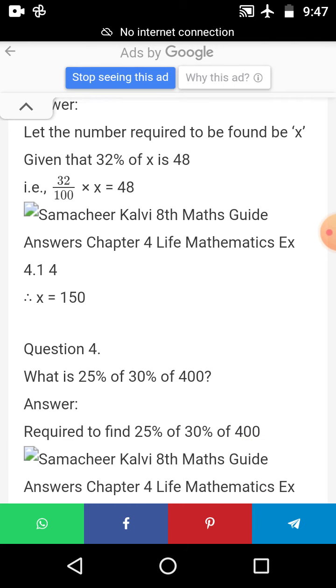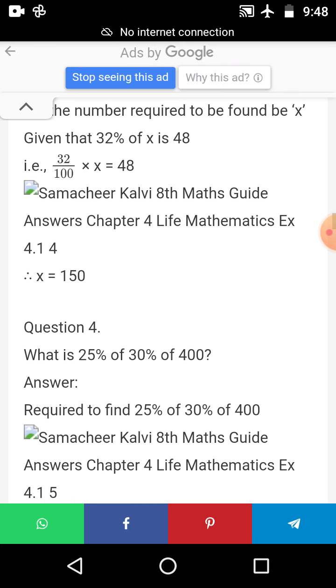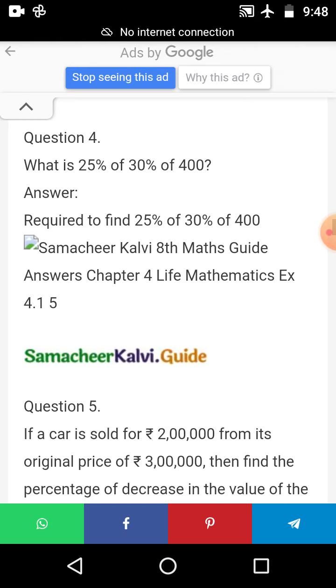See the solution here. 32 by 100 into x equal to 48. Then keep the x to the left hand side and put the numbers to the right hand side. Then 48 into 100 by 32. Then solve it and get the answer x equal to 150. Okay ma? Here see the fourth sum.